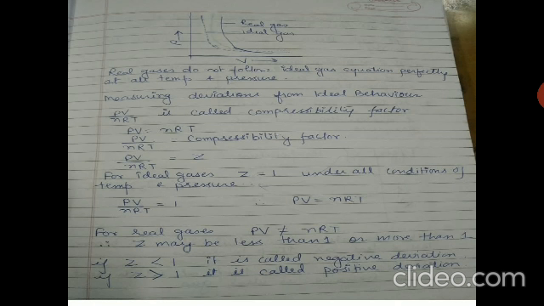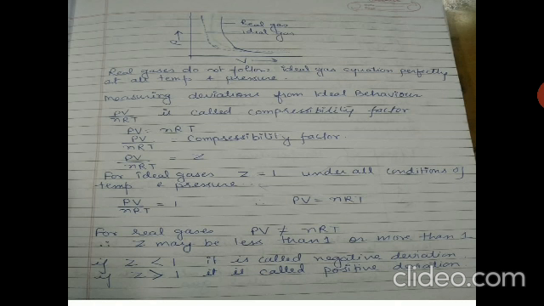But for real gases, PV is not equal to nRT, so Z may be less than 1 or it may be greater than 1. If it is less than 1, it is called a negative deviation from the ideal gas behavior, and in these cases the gases are more compressible than expected from the ideal gas behavior. And if the Z value is greater than 1, it is showing a positive deviation. In this case, the gases are less compressible than expected from the ideal behavior at all pressures.